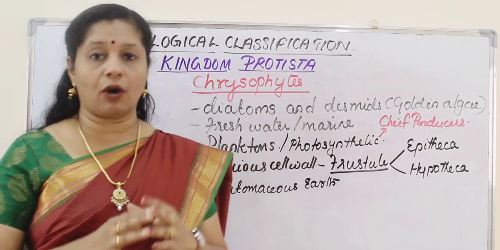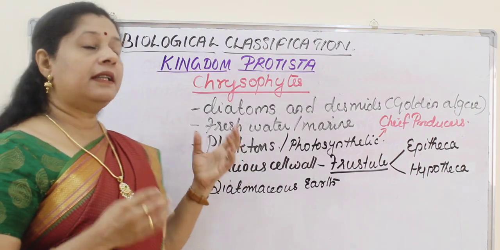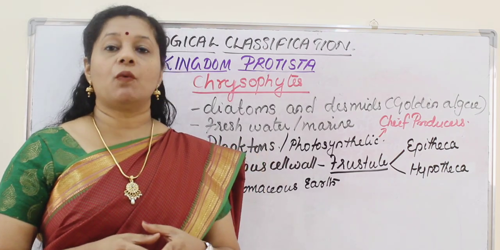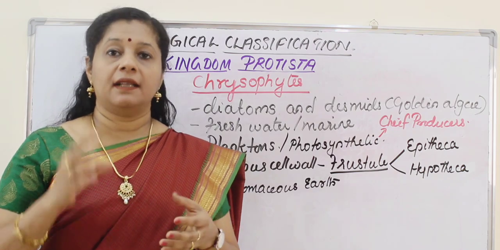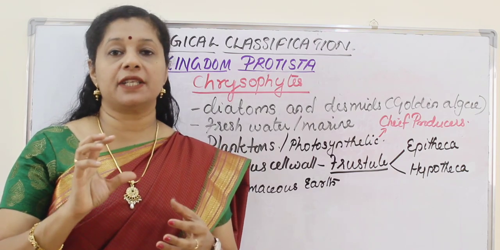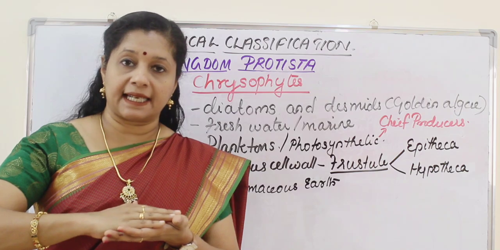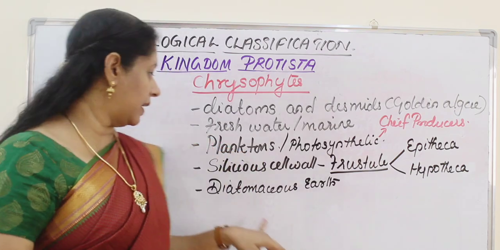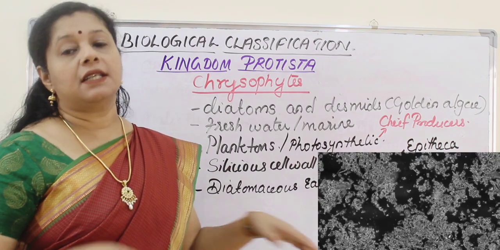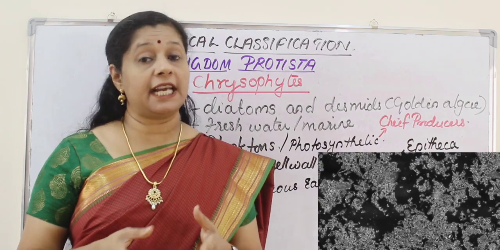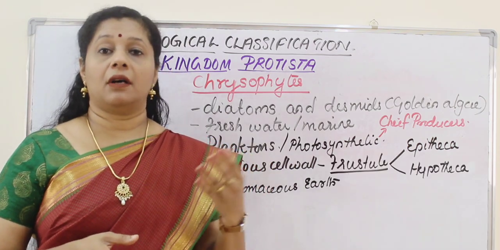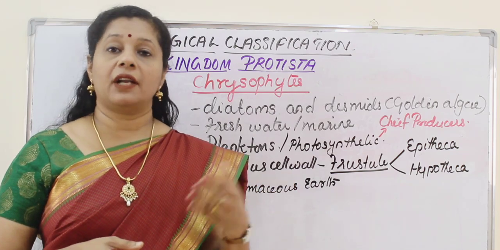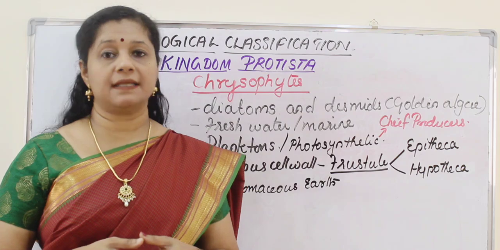Now it has beautiful ornamentations on it. And this cell wall material is indestructible because it is made up of silica. So once these diatoms die, this siliceous material gets deposited under the ocean. Over billions of years, it forms a structure called diatomaceous earth. This diatomaceous earth is commercially exploited by us in making polishes and also for filtering syrups, oils, etc. and also in the manufacturing of toothpaste, paints, etc.